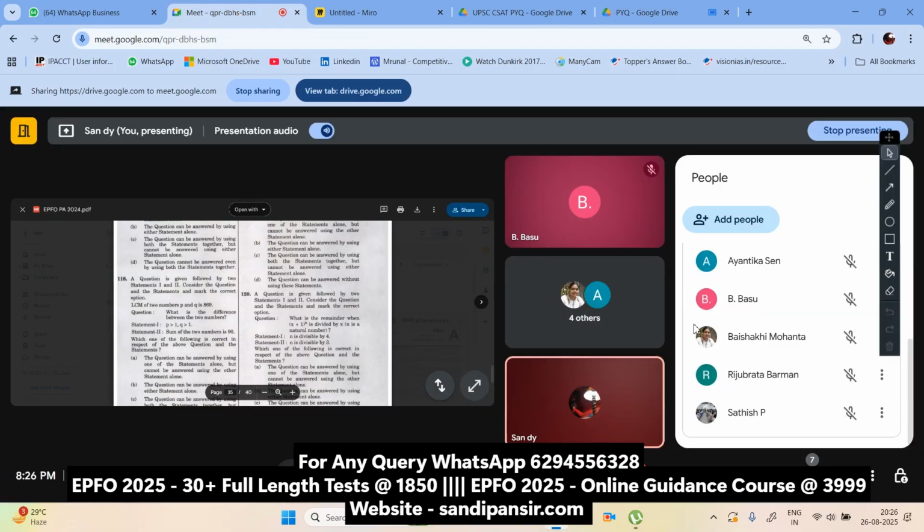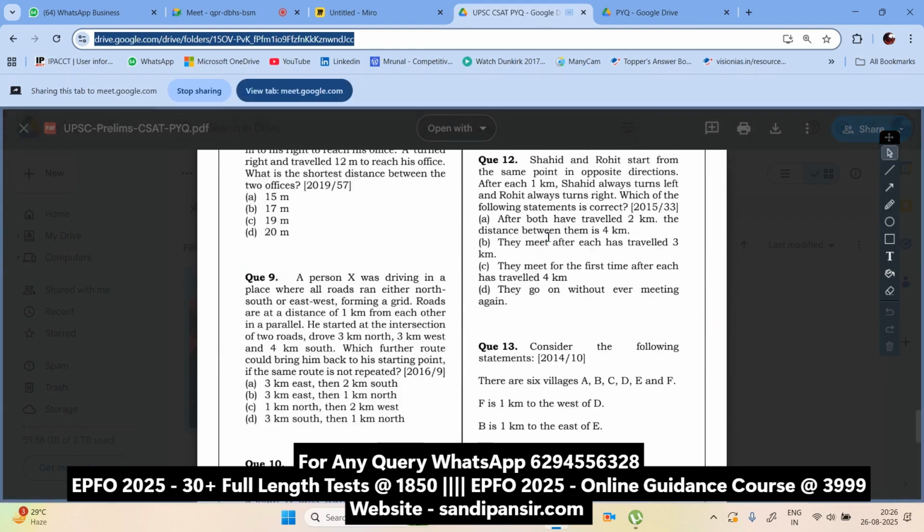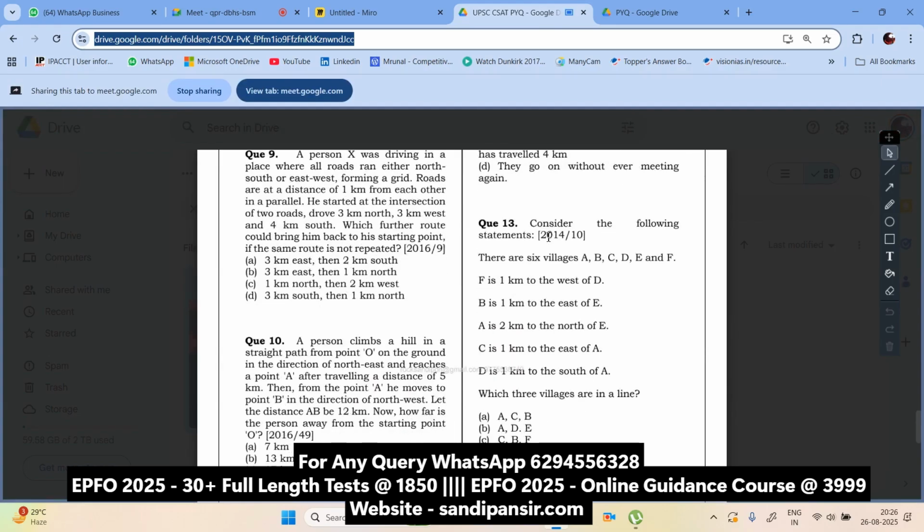APFC maths will feel like a piece of cake for those of you who have been preparing for many exams, UPSC or similar, for many years. Last year, the personal assistant question felt like a piece of hard cake, but this year the question will feel like a piece of rock. Got it? Now let us move forward to the CSAT questions here. Now we have multiple questions from, I would say, distance reduction.